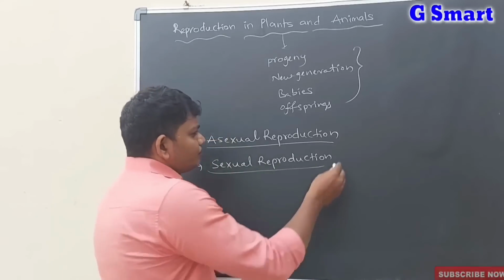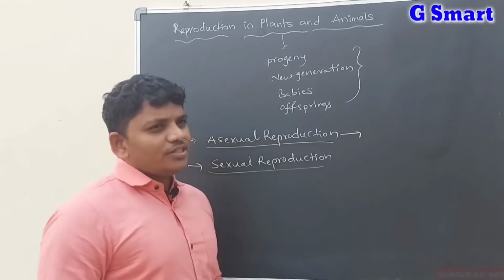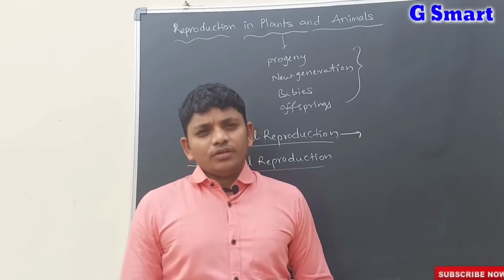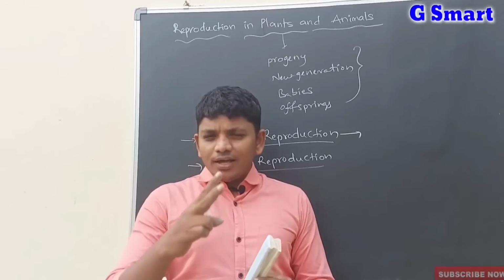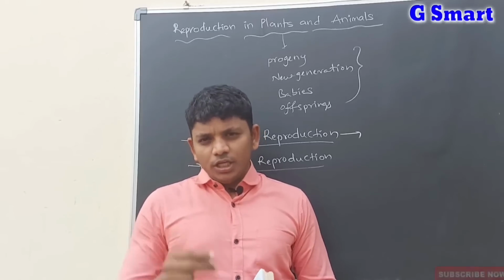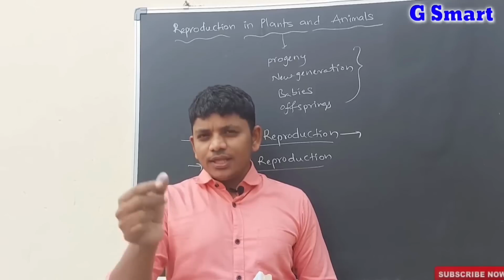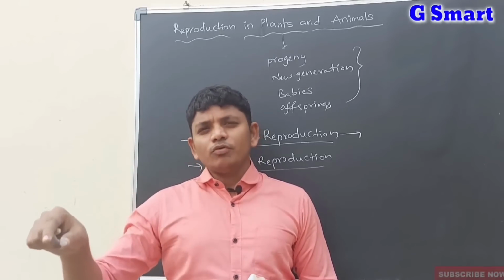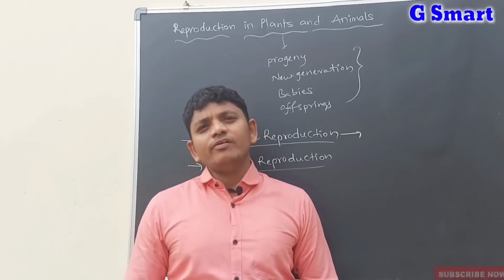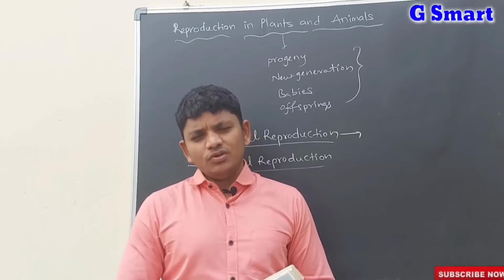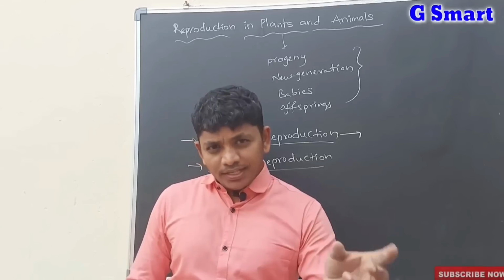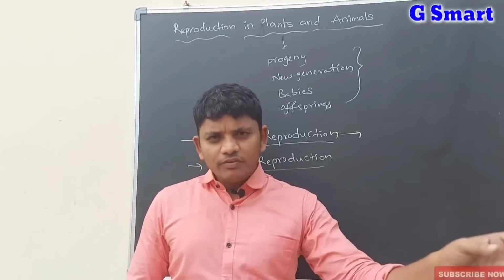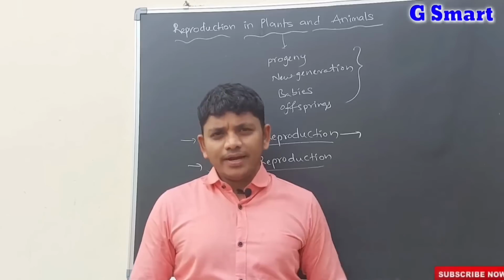For example, a rose plant is there. If we cut a branch of the rose plant and bury the branch, then the buried part will grow as an individual plant after a few days. So a single plant, a single organism, is giving rise to a new plant.